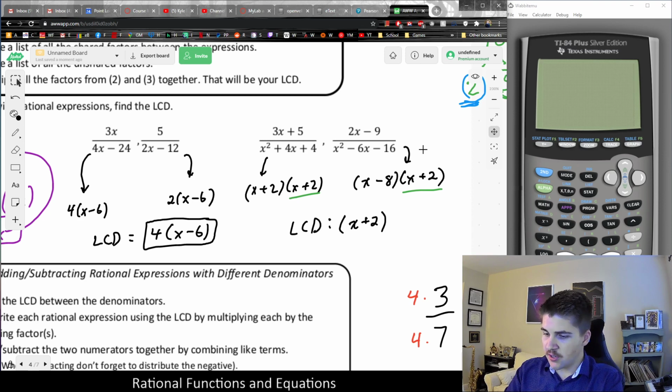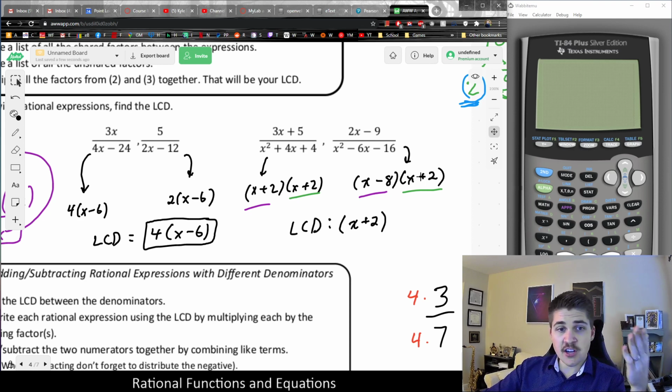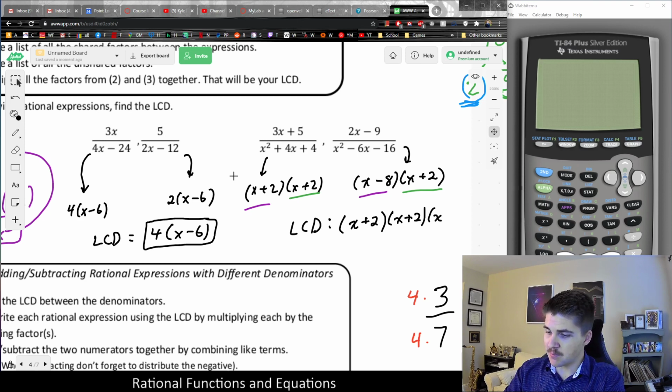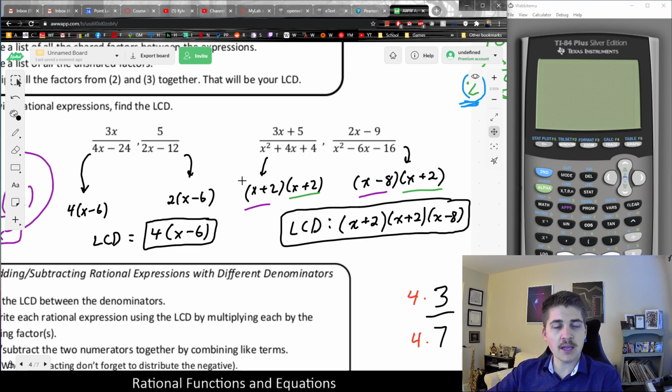And then the unshared, I'll underline in purple, would be the second x plus 2. And this is another thing I wanted to mention is that in order to be shared, it has to be in both. But even though there was an x plus 2 in this one, there wasn't a second one. So the secondary x plus 2 is not shared by the way I'm defining it. So we need to include both another x plus 2 and an x minus 8 in the LCD, which would be all 3 of those.